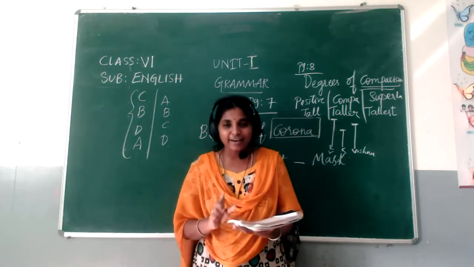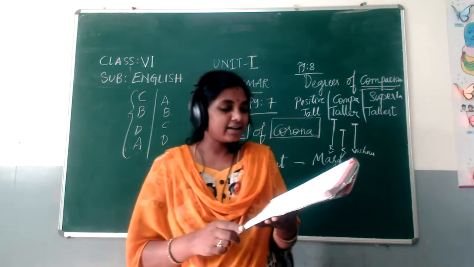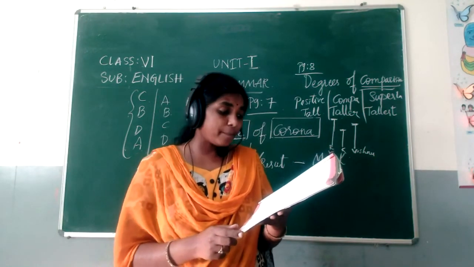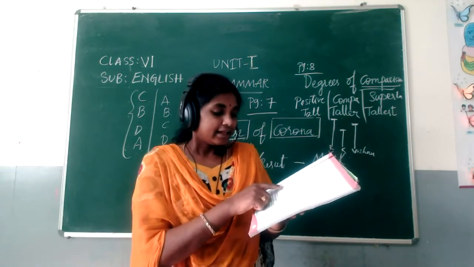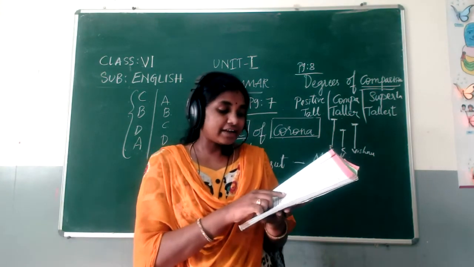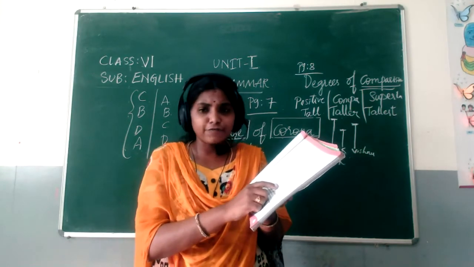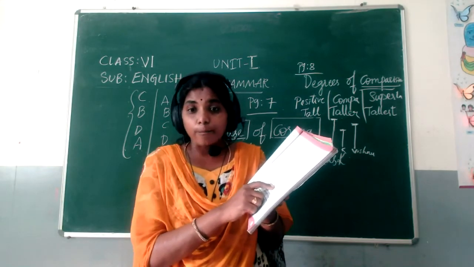Here there is another interesting task given to us. What is that? Fill in the blanks in the sentences given below and write the opposite in meaning to the ones in bold letters. See here, first sentence: the elephant's eyes are small. If you see this word small, it is highlighted, given in bold.